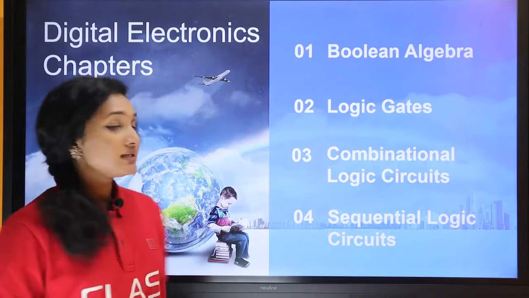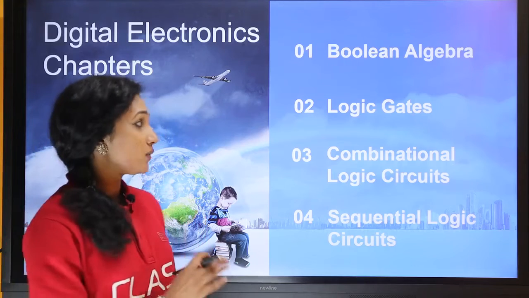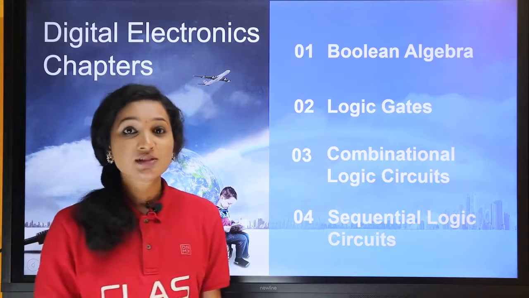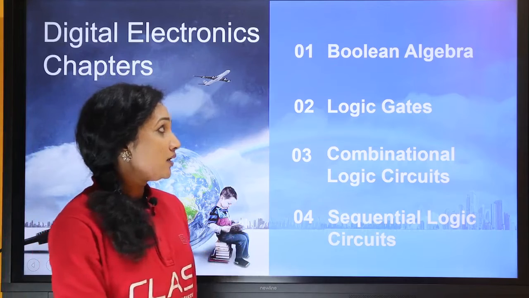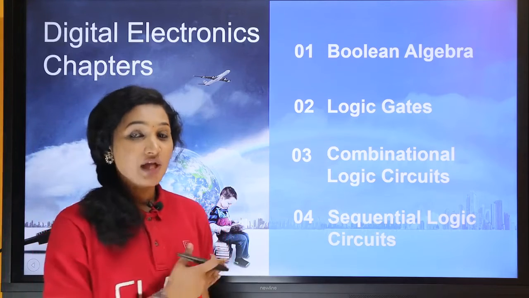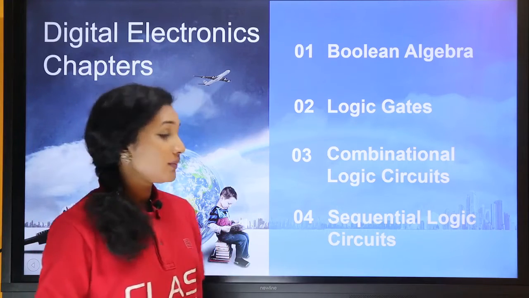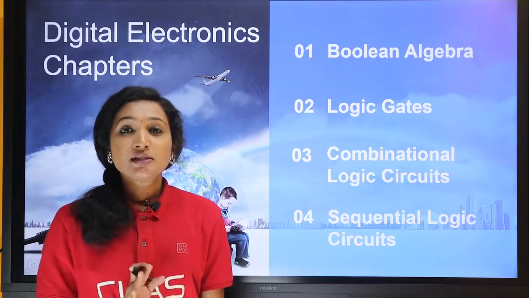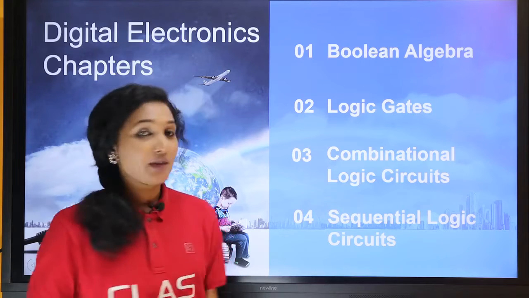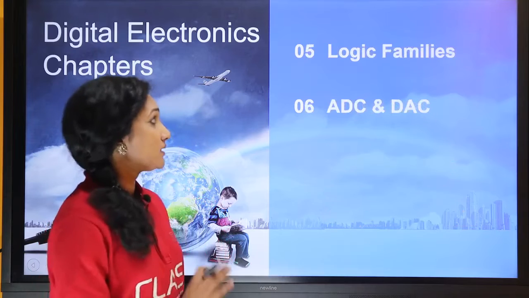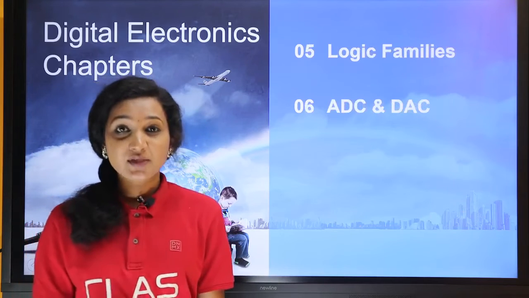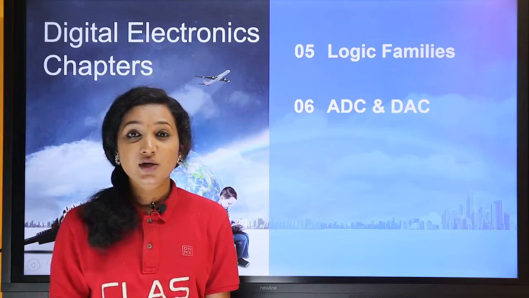So, the entire syllabus of this subject is divided into 6 chapters. That is, chapter 1 deals with Boolean algebra, chapter 2 logic gates, chapter 3 combinational circuit, sequential circuit is discussed in chapter 4, chapter 5 is about logic families, and chapter 6 is about analog to digital converters and digital to analog converters.